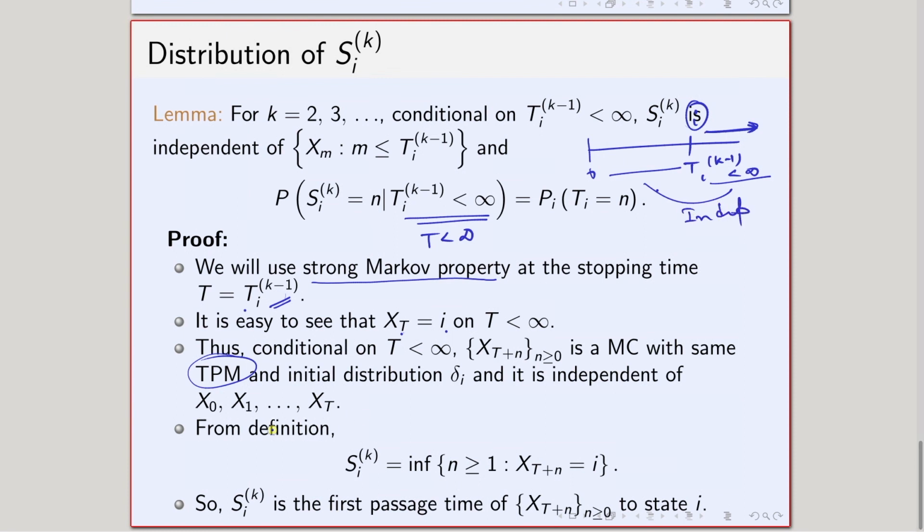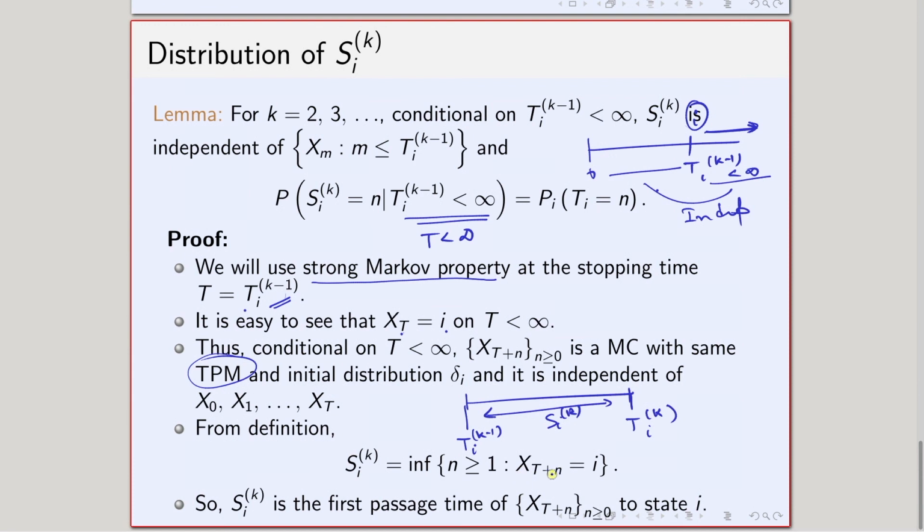Okay. Now look into the definition of this. Sk was basically the time difference: if this time is T I k minus 1 and this time is T I k, then the difference is S I k.